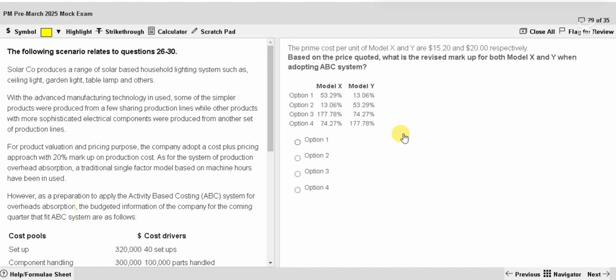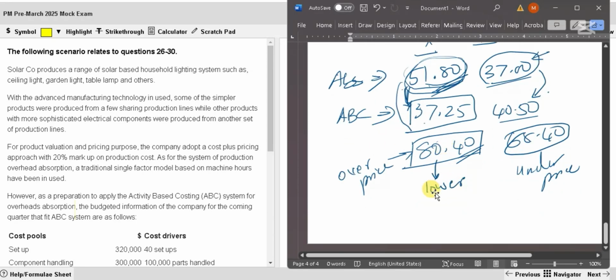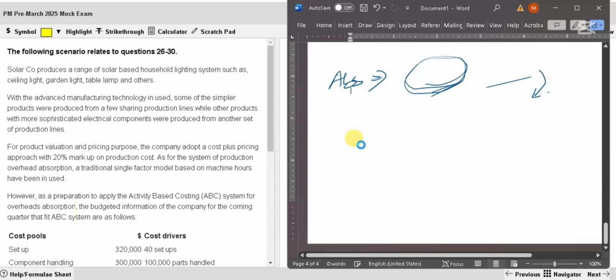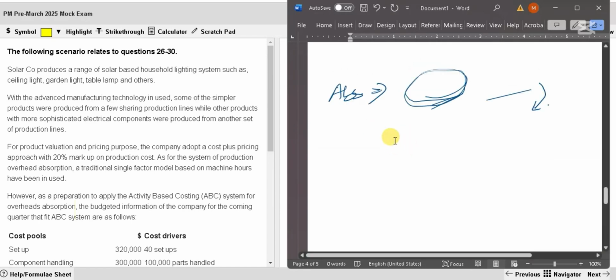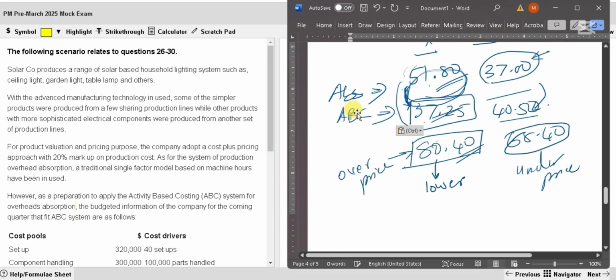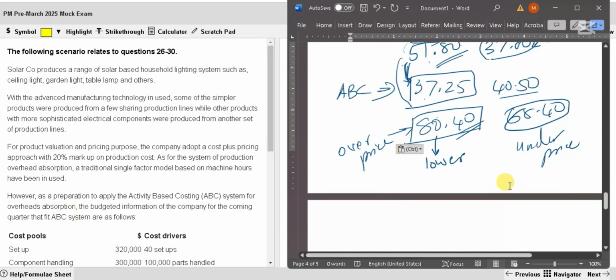The prime cost per unit of model X and Y are 15.2 and 20 respectively. Based on the price quoted, what is the revised markup? Okay, markup. Right, I already have these values.